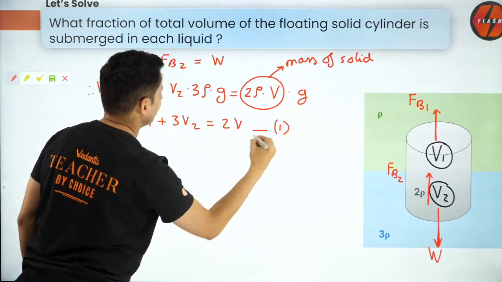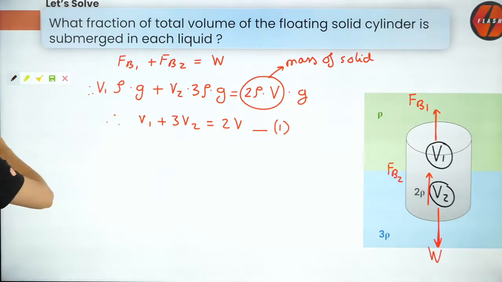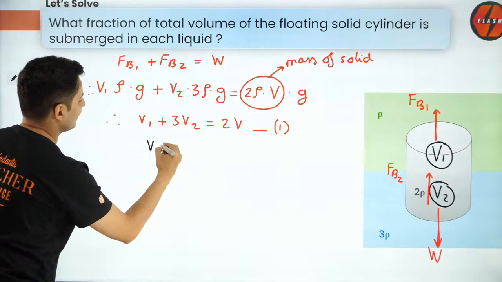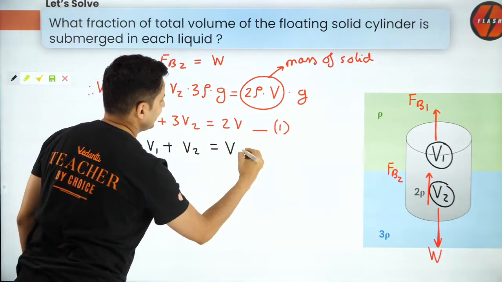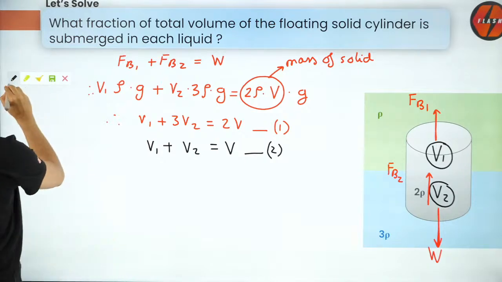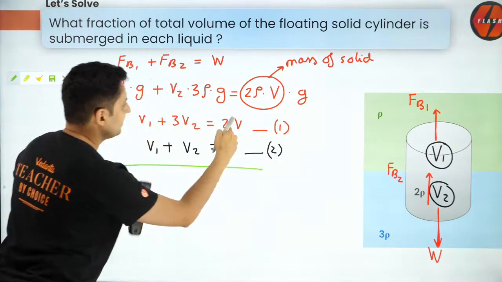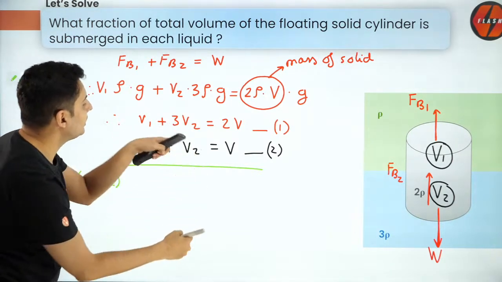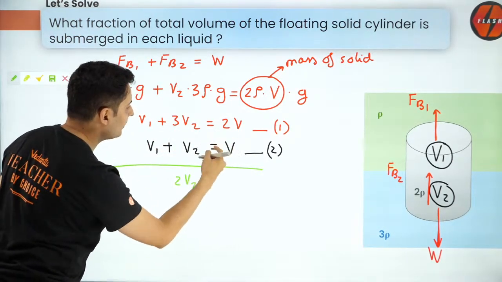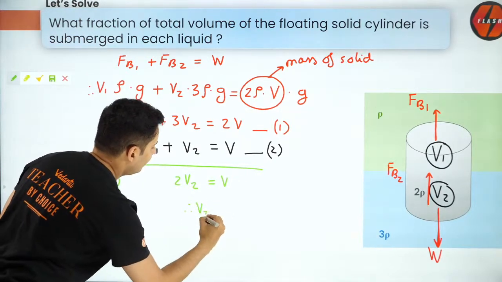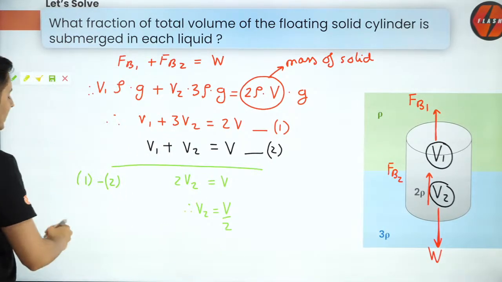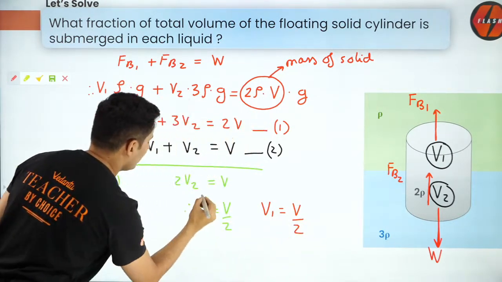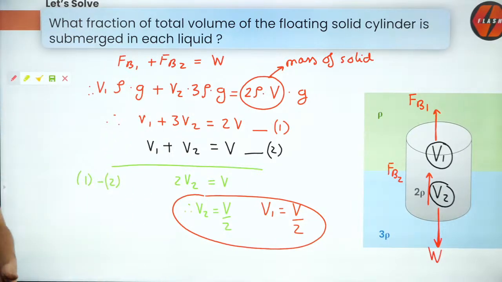This is equation 1. But hold on, I know one more thing. V1 and V2 together give me the total volume. So that is my second equation. V1 plus V2 is the total volume. So that is equation number 2. So what do I do next? Think about it. Just subtract the 2. So 1 minus 2. V1 will go. 3V2 minus V2 will be 2V2. 2V minus V is just V. Therefore, V2 is just V by 2. Now if V2 is V by 2, obviously V1 will also be V by 2. So I have found out what is the final answer. I hope this is clear.